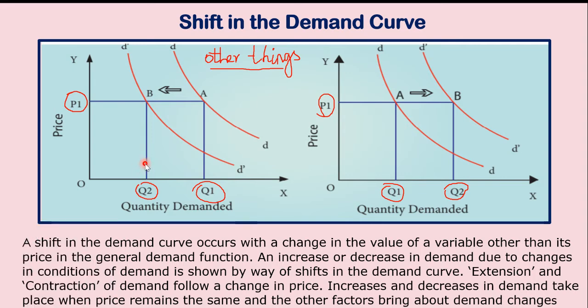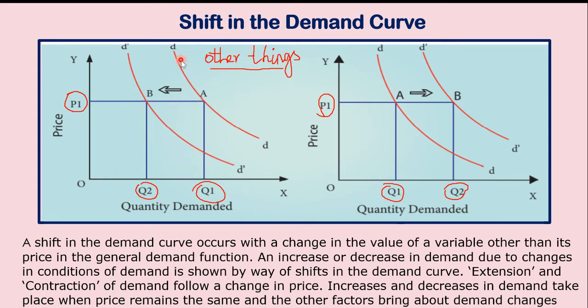On the left hand side of the diagram, let me take the laser pointer. Here there is a mistake in the diagram. They say the original demand curve is D1, D1.